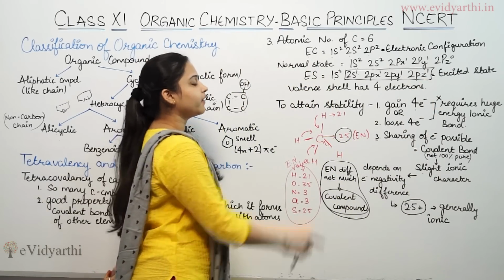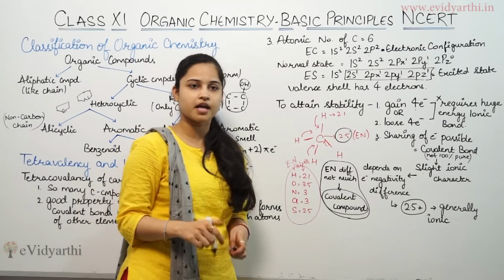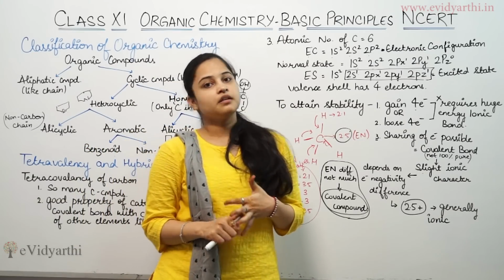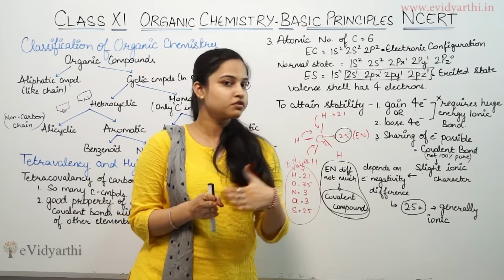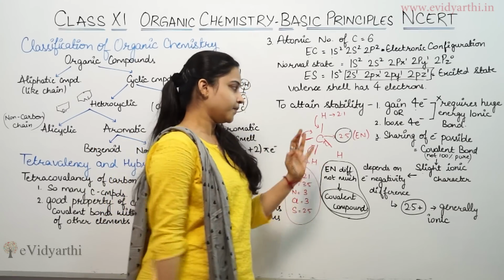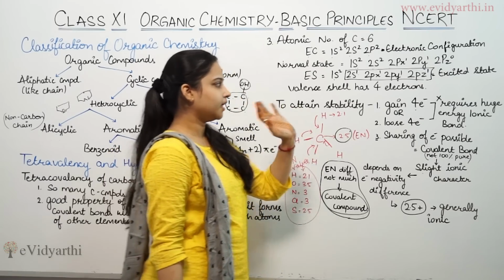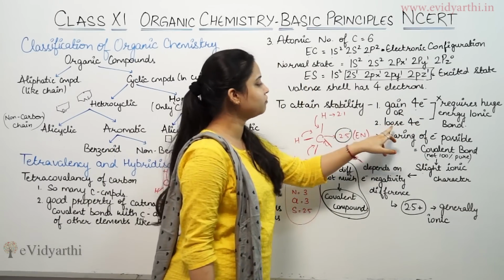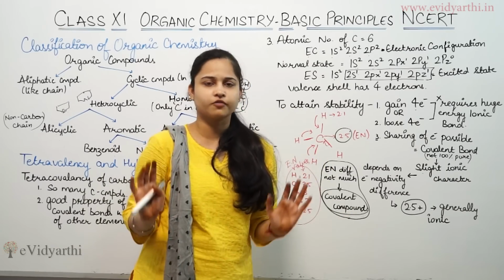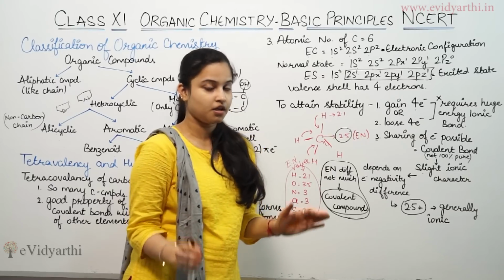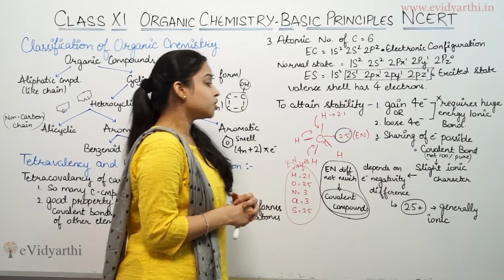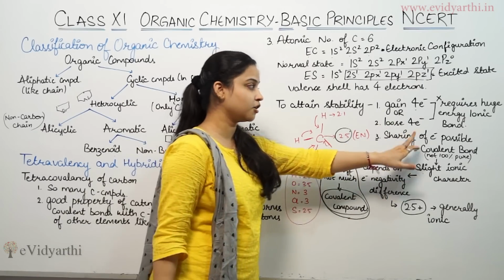So we can say that carbon has 4 valence shell electrons. To attain stability, carbon needs to gain 4 electrons or lose 4 electrons to reach the stable noble gas configuration, which unfortunately requires a huge amount of energy, and it is not possible to get that amount of energy. So the third possibility is sharing of electrons.